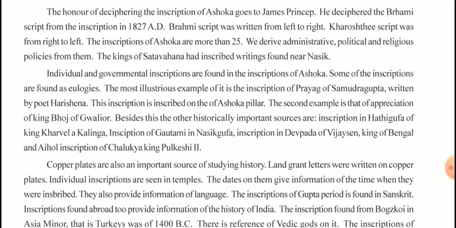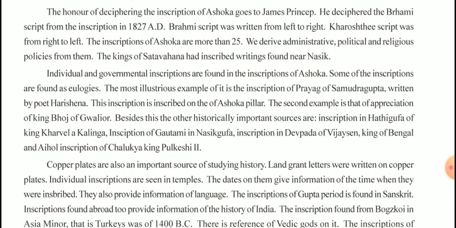The honor of deciphering the inscriptions of Ashoka goes to James Prinsep. He deciphered the Brahmi script from the inscriptions in 1837 AD. Brahmi script was written from left to right. The Kharosthi script was written from right to left. The inscriptions of Ashoka numbered more than 25. We derive administrative, political, and religious policies from them.